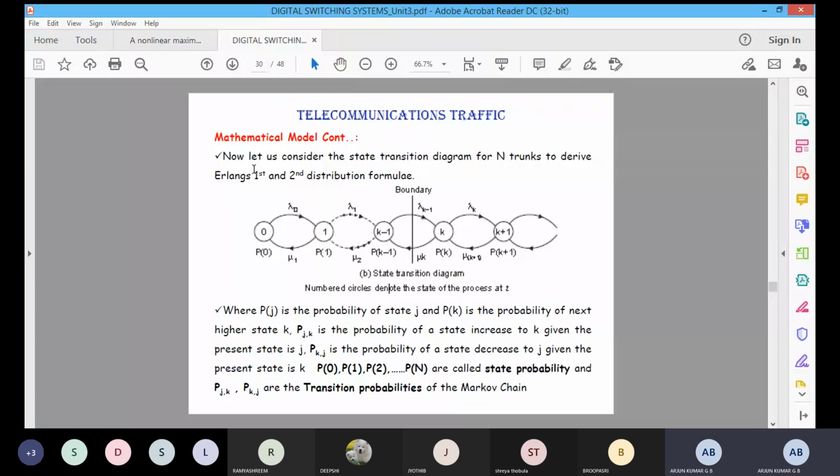Then see, the number of circles is there now. These small circles denote the state of the process. State process means it goes back one or goes back to back one. Okay, call arrivals and call termination. Okay, clear?